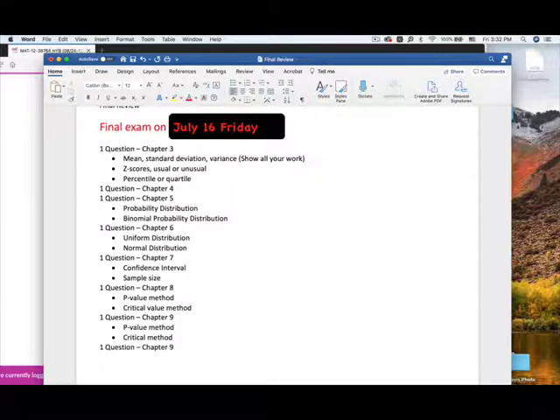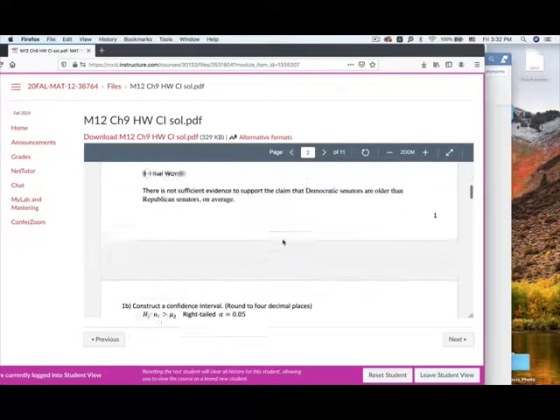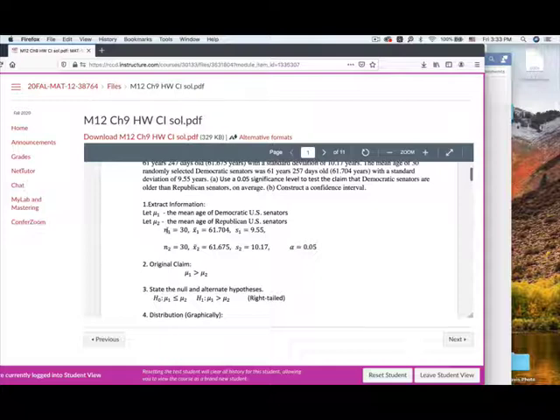You want to know how to construct the confidence interval. And for this part, I want you to use the formula to show me all your work. You could review the midterm 3 solution. For chapter 9, make sure to state which one is your population 1 and which one is your population 2.